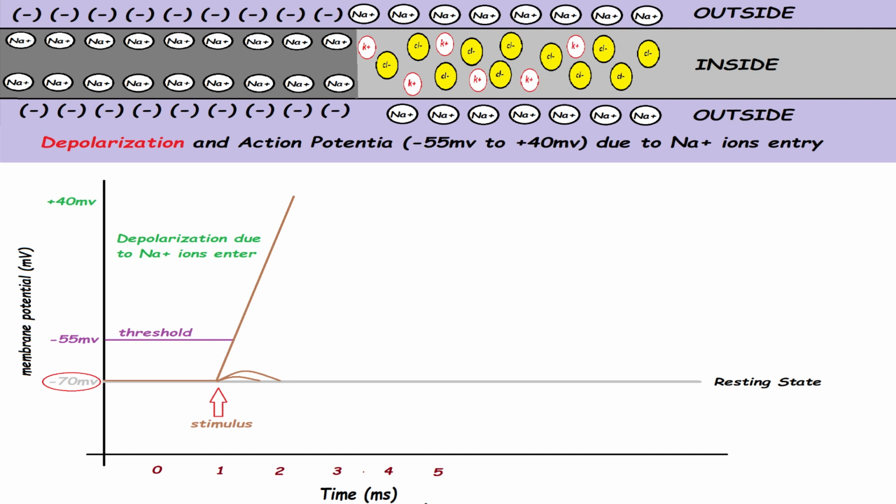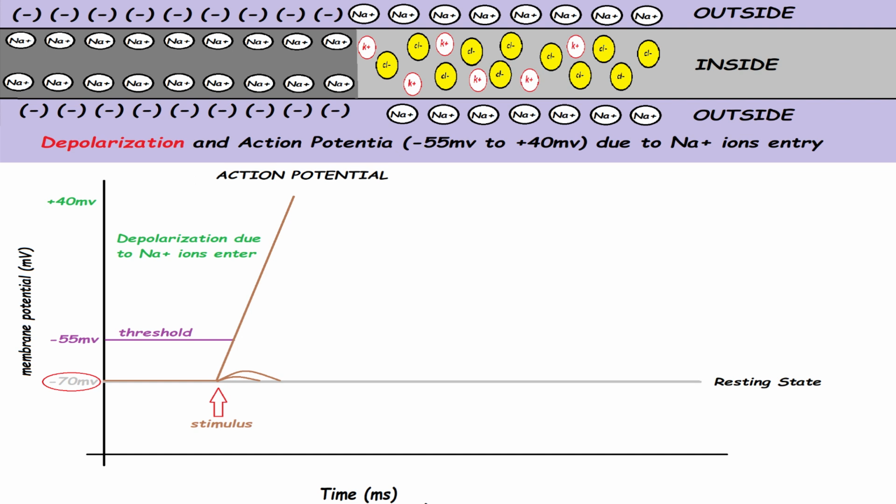So, we can say depolarization is occurred from a polarization state due to huge amount of sodium ion entry. And in this new condition, this potential is called action potential. So, in resting condition, potential was minus 70 mV, and due to the threshold and sodium ion entry, potential is changed from minus 55 mV to plus 40 mV, and depolarization occurred. This potential is called action potential.